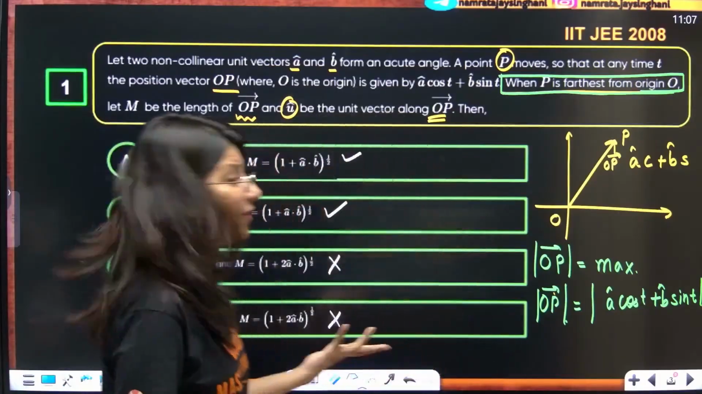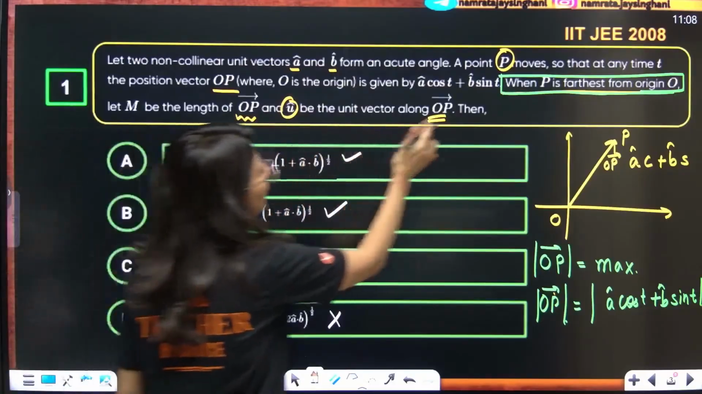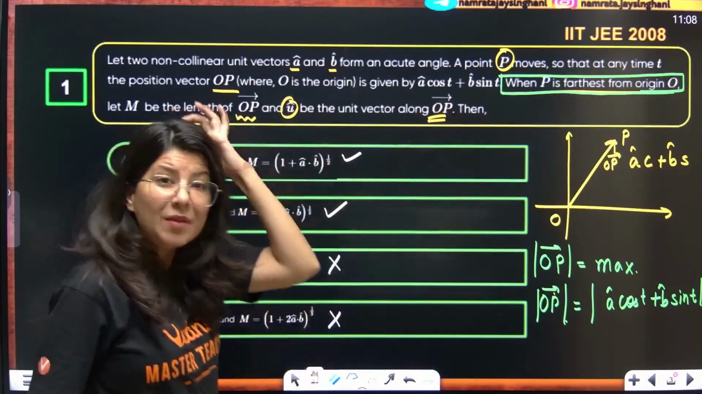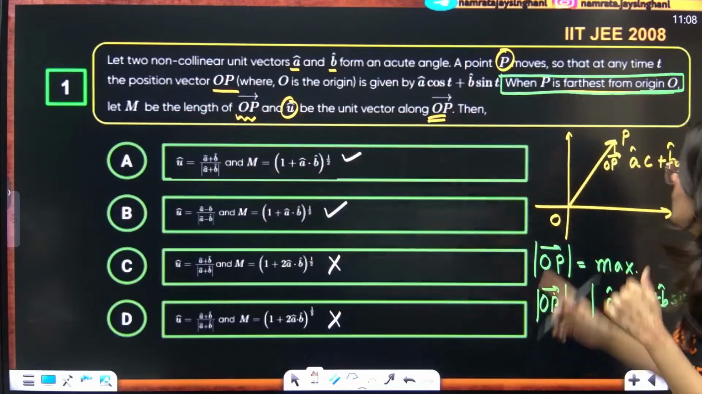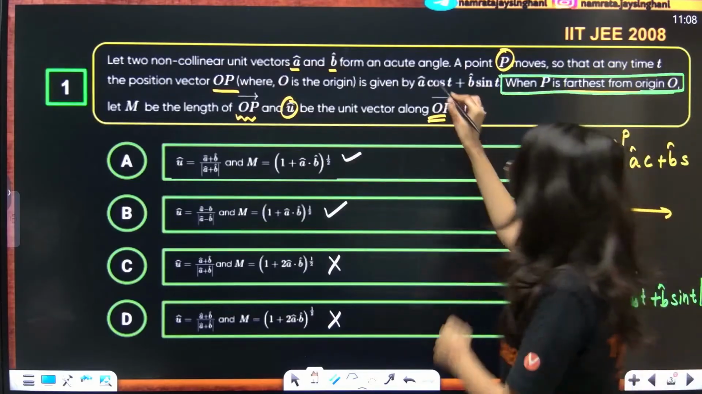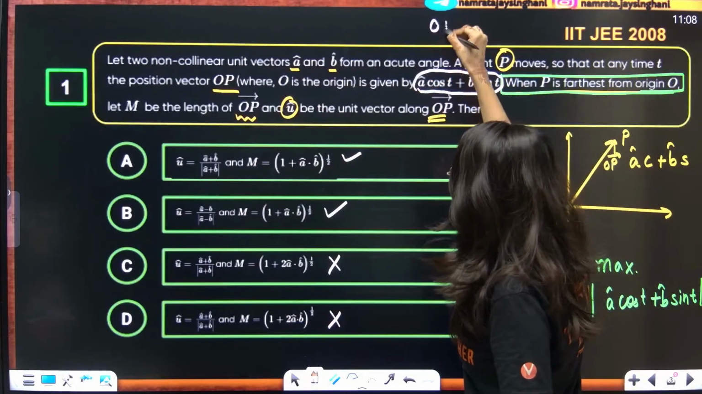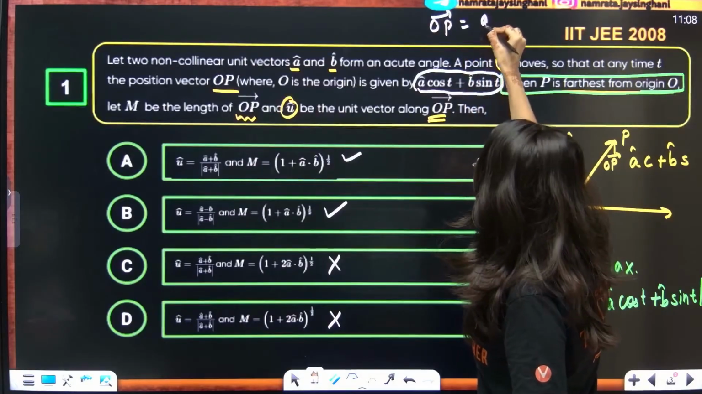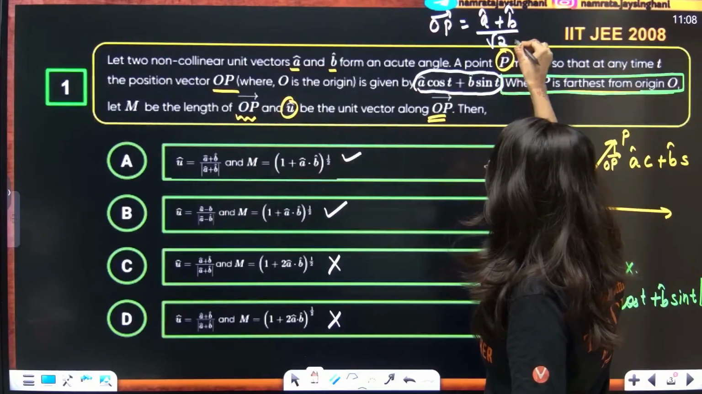Now who will decide which answer is correct? This unit vector U, let U be the unit vector along OP. Now tell me one thing. Now that you know that t is equal to 45 degrees, you can calculate. See, this is your OP vector now. So t is equal to 45 degrees. So the OP vector, can anybody tell me? A cap by root 2 plus B cap by root 2. This is your OP vector.